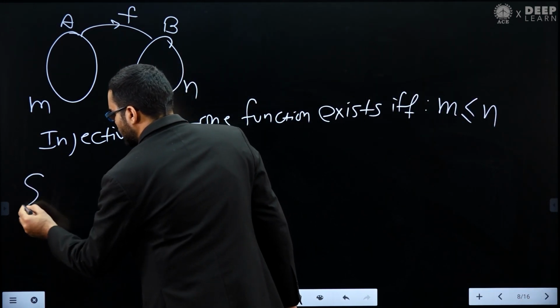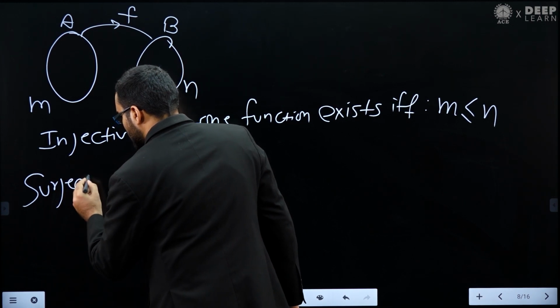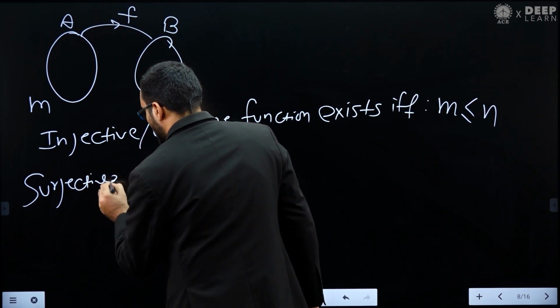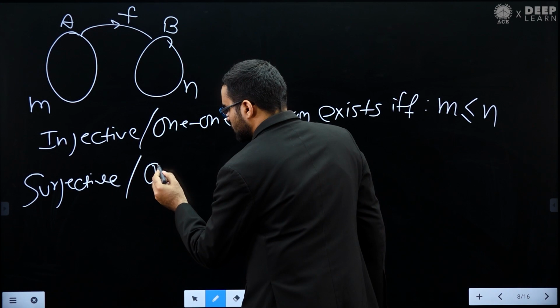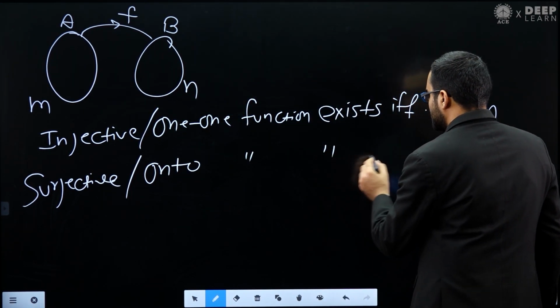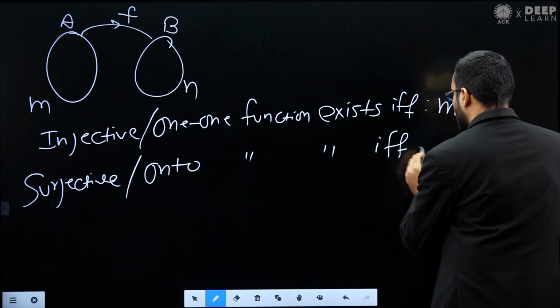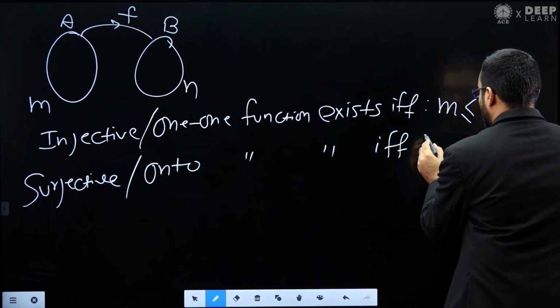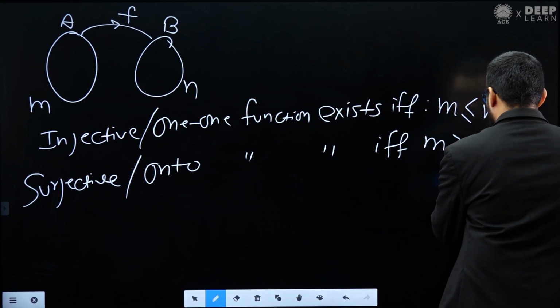Similarly, a surjective function, or onto function, exists if and only if m is greater than or equal to n.